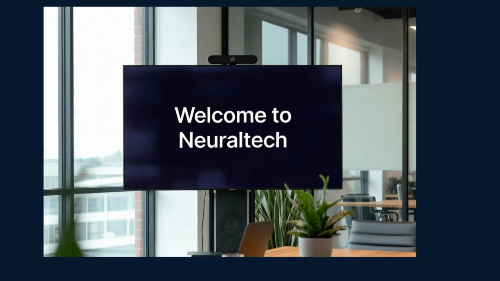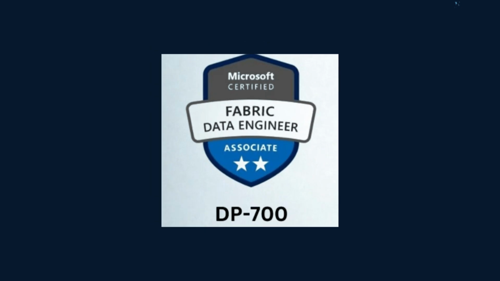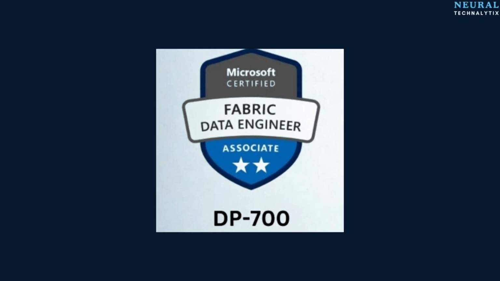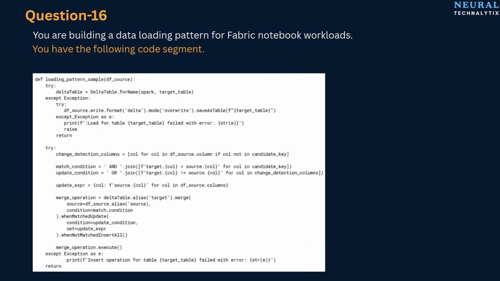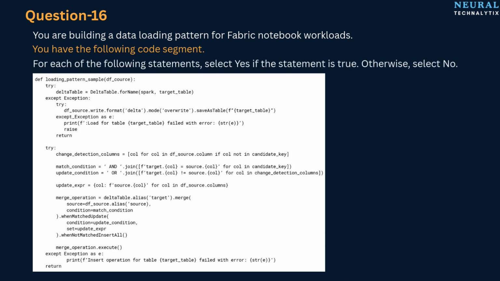Hey everyone, welcome back. Let's look at another question from the DP-700 exam. This one is a little different. You're building a data loading pattern for Fabric notebook workloads. You're given a code segment that uses Delta Lake operations. And for each statement, you must select yes or no. So this is a yes or no hotspot question, and it is fully based on the code.